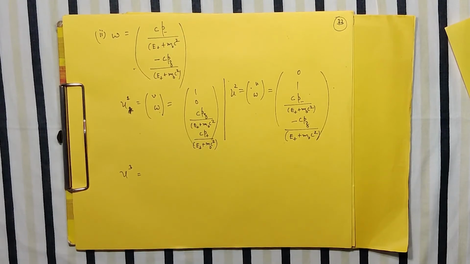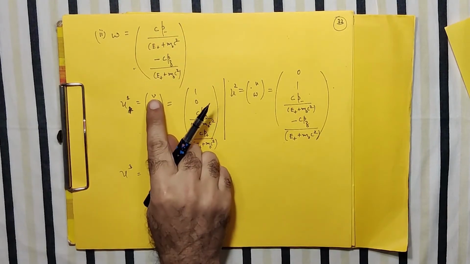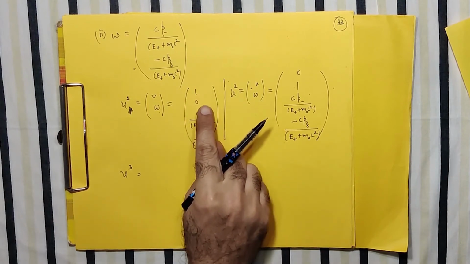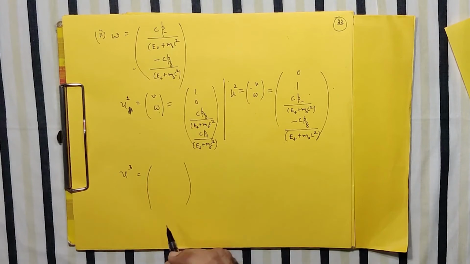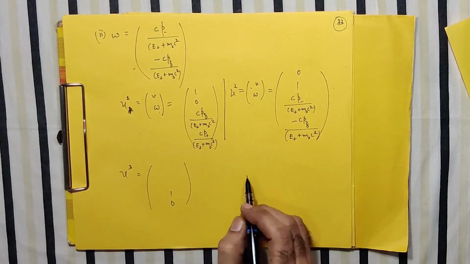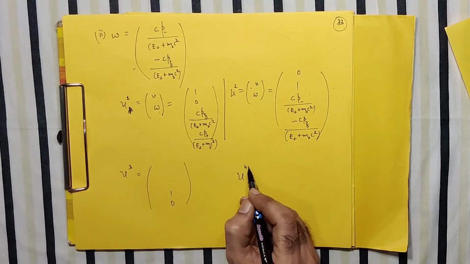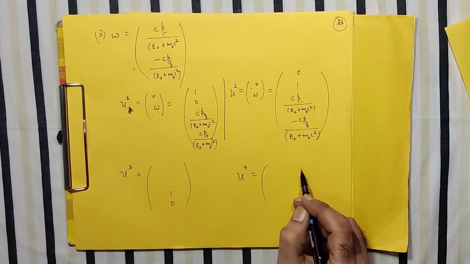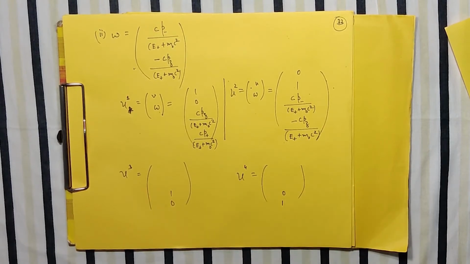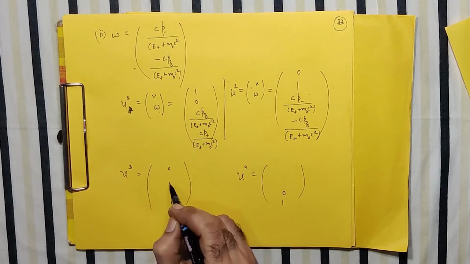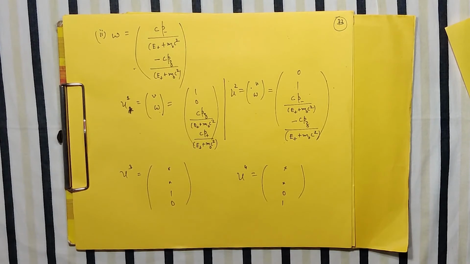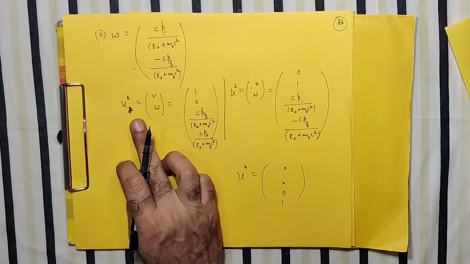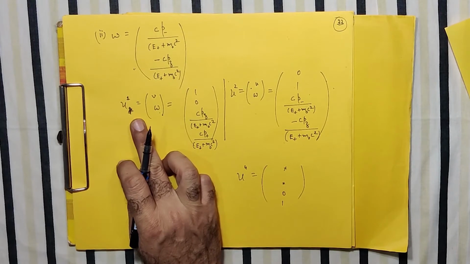solutions, where instead of v, which we have taken as (1, 0) and (0, 1), one can think for w as (1, 0) and (0, 1). So these two components corresponding to v that you can find. Correct? So basically now we have 4 choices for psi, or 4 choices for u.